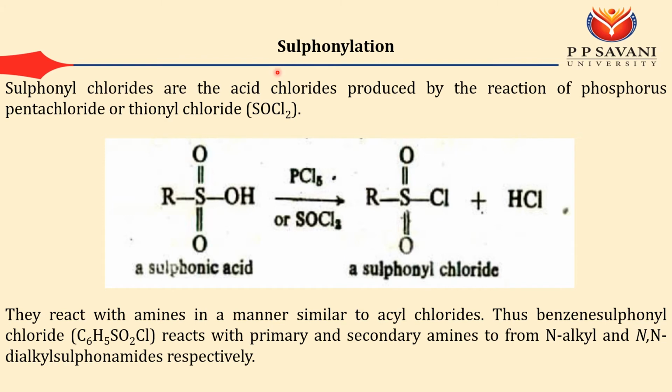Sulfonylation. Sulfonyl chlorides are produced by reaction with phosphorus pentachloride or thionyl chloride. So like SO2Cl, you can produce sulfonyl chloride. These both are chlorinating agents, so you have to replace this. They react with amine in a manner similar to acyl chloride, like we have seen for RCOCl. Here SO2 is there instead of C double bond O. So benzene sulfonyl chloride reacts with primary and secondary amine to form N-alkyl and N,N-dialkyl sulfonamide.